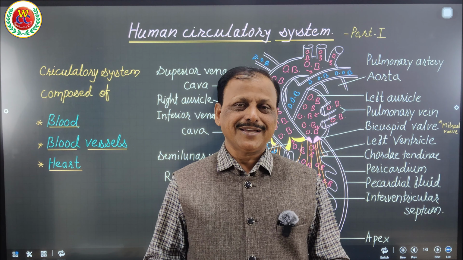Now, although it is located slightly 5 to 6 centimeters to the left, it is present between the two lungs. The word used for that cavity is mediastinum. This can be asked in NEET. Please remember the cavity where it is present: inside the mediastinum between the two lungs.